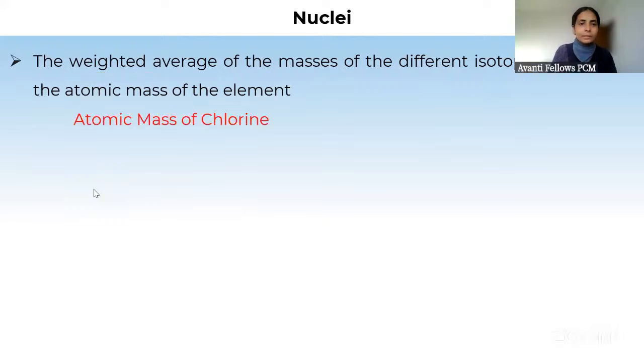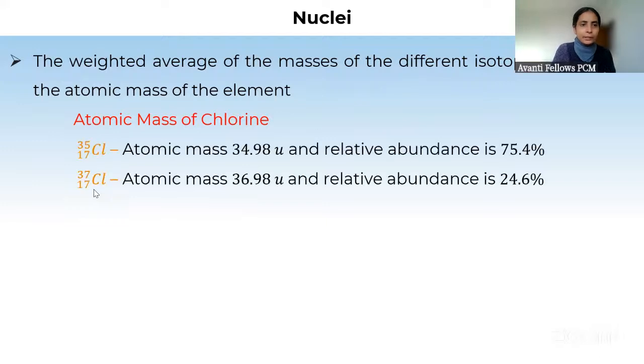कैसे लेंगे वेटेड एवरेज? तो सबसे पहले हम ये पता करेंगे, we will get to know which isotope exists in what percentage. Okay, so if you see chlorine 35 exists as 75.4%, and this chlorine 37 exists as this percentage. So how will we calculate the weighted average?